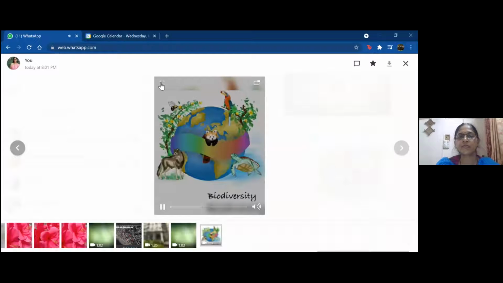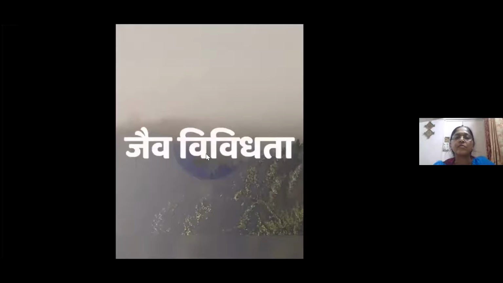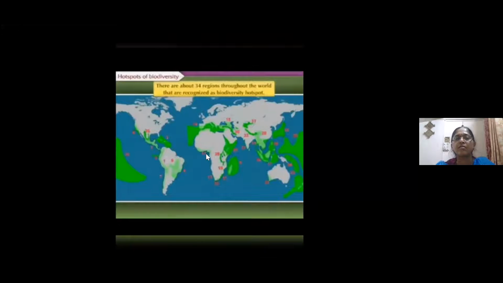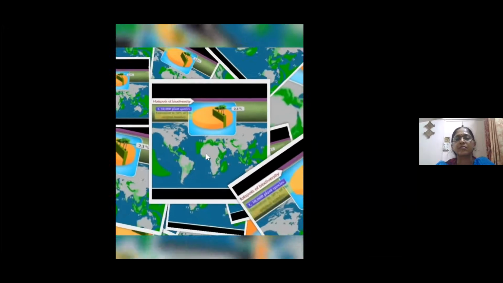Today we are going to learn hotspots of biodiversity. Means in Marathi it is called as जैव विविधतेची संवेदनक्षम क्षेत्रे. When we are talking about this, we know that only 34 highly sensitive biodiversity spots are reported all over the world. They occupied 15.7% area of the earth, and presently only 2.3% area of the earth has been left over with the sensitive spots.